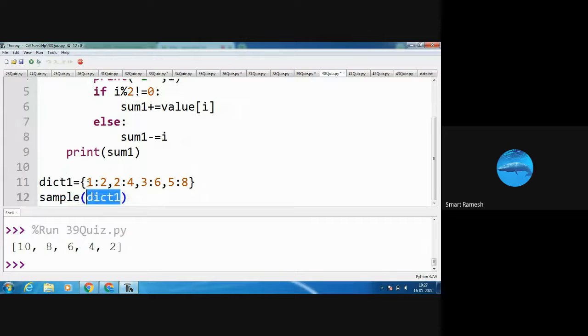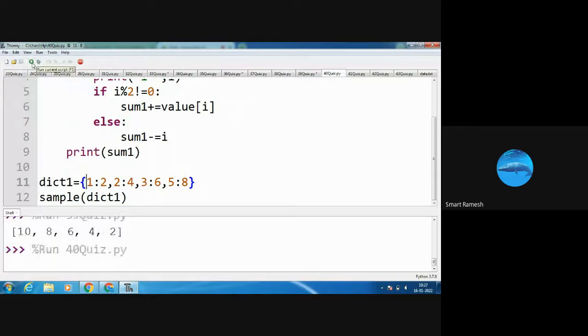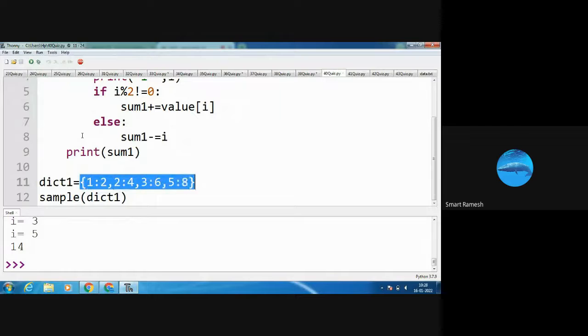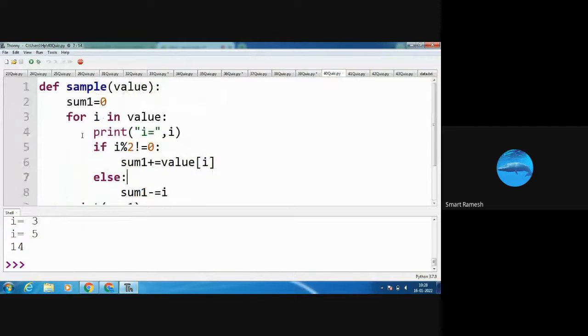So I am passing 1:2, 2:4, 3:6, 5:8 into the function. So what is value? Value is 1:2, 2:4, 3:6, 5:8. Next, sum1 equal to 0. Initially, sum1 is 0. For i in value, what is value?